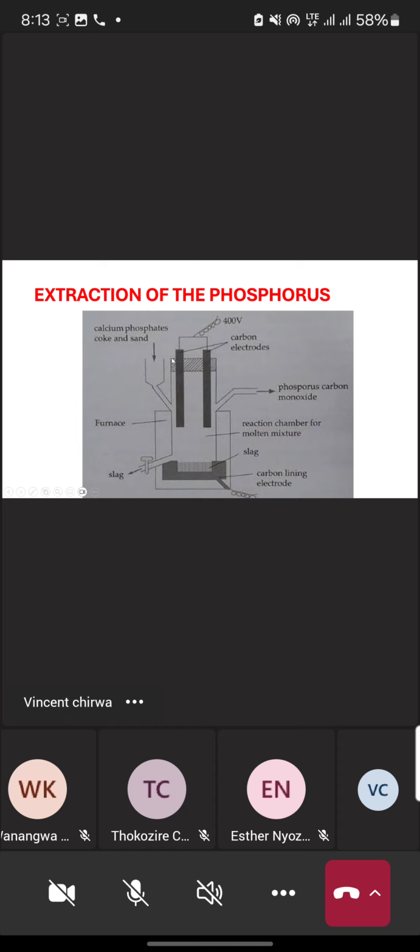Before going to the actual stages or steps, any question about the diagram? Because if you understand this diagram, then the steps will be easier. Any question about the diagram?